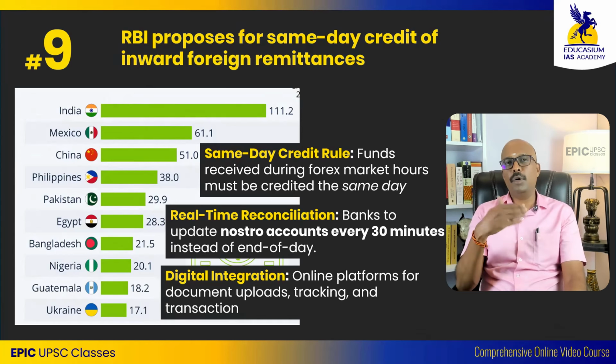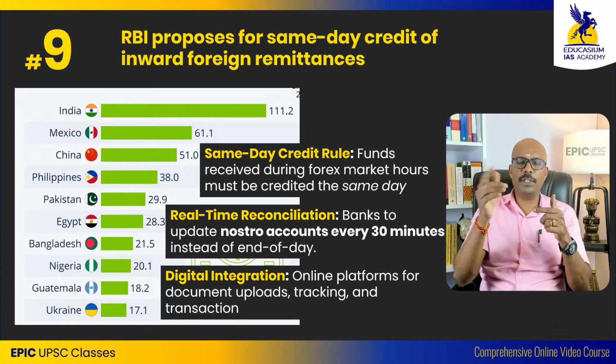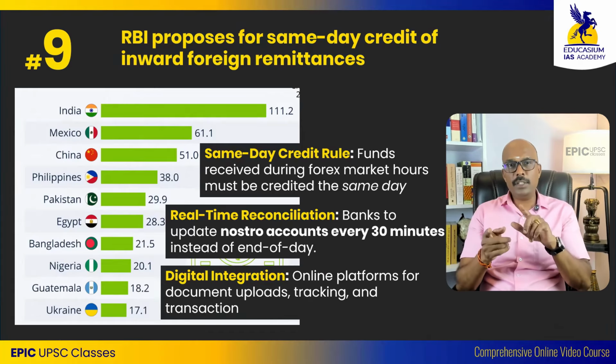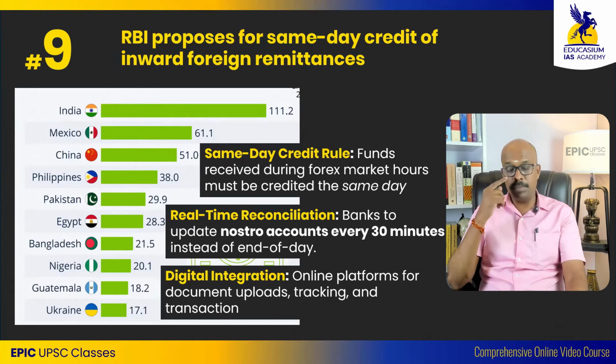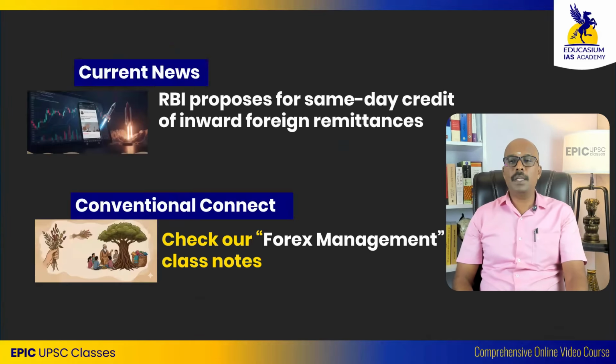And following that, you should integrate all these factors so that a credit advice is sent to the beneficiary, and credit advice is also sent to the remitter as well. Okay, so this is something which is associated with our Forex management one. So this is a current affair, and here what we see is a conventional connect.